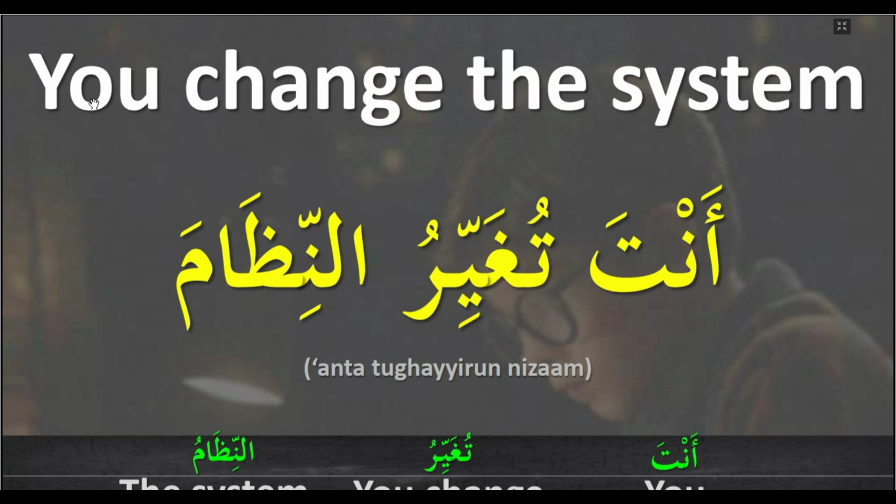If I ask what the female version will be, then we need to change this أنت, like أنت تغيرين. We need to add just يا نون. أنت تغيرين النظام. You change the system. This is for a female person. أنت تغير النظام is for male. And if you would like to say it for female, أنت تغيرين النظام. Let us move to the next word.